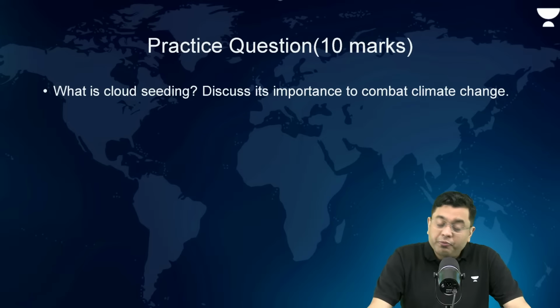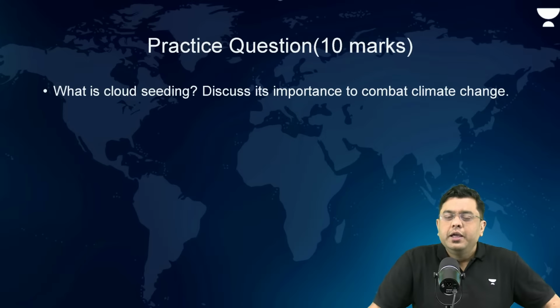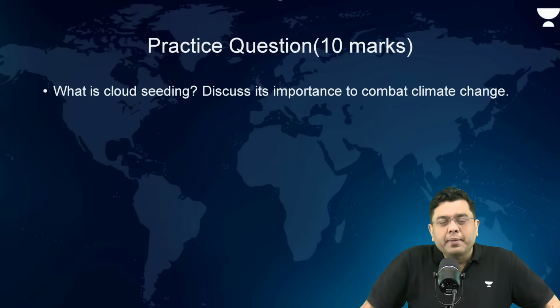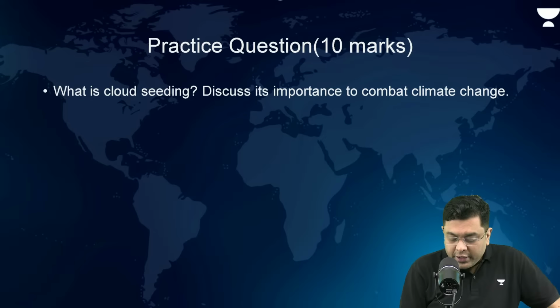Now, what is cloud seeding? Discuss its importance to combat climate change. A straightforward question. So, basically, what do you write in that? In the intro, you talk about the case of cloud seeding. Draw the schematic diagram as well. Okay. So, intro, what it is.